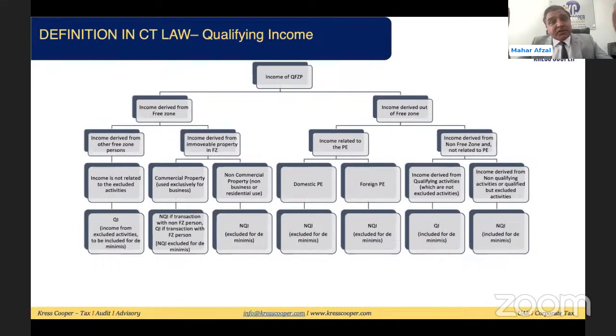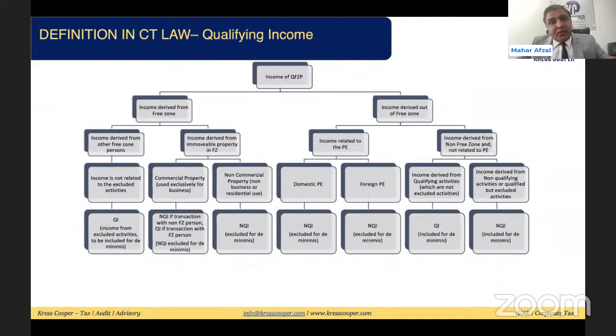Now they have given a special status to the immovable property. If there is an immovable property within the free zone, and from that immovable property, the person is generating the income. Law defines the immovable property. Immovable property means the business, the premises which is being used exclusively for the business purpose. This is called commercial immovable property. So other than the property being used for residential purposes, like hotels. So law is very clear regarding this. Special treatment for the immovable commercial property.